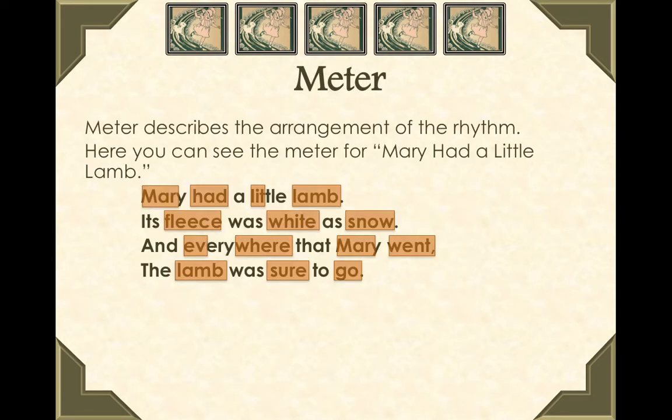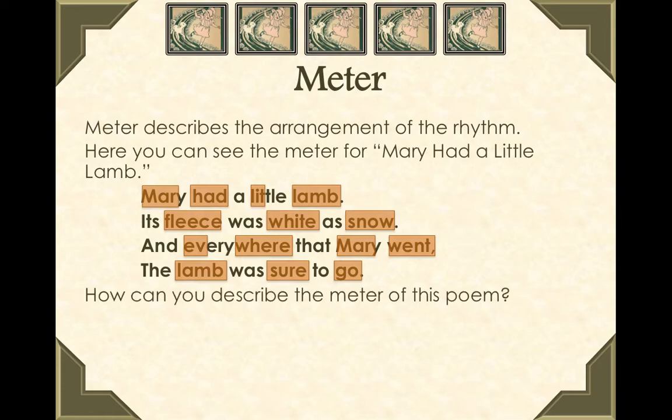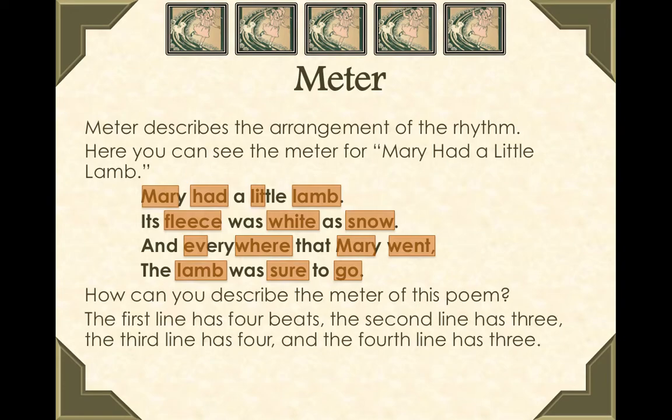Meter. Meter is describing the arrangement of rhythm. Here highlighted is the meter for Mary Had a Little Lamb. So how would you describe the meter of this poem? The first line has 4 stressed beats. The second line has 3 stressed beats. The third line has 4, and the fourth line has 3.